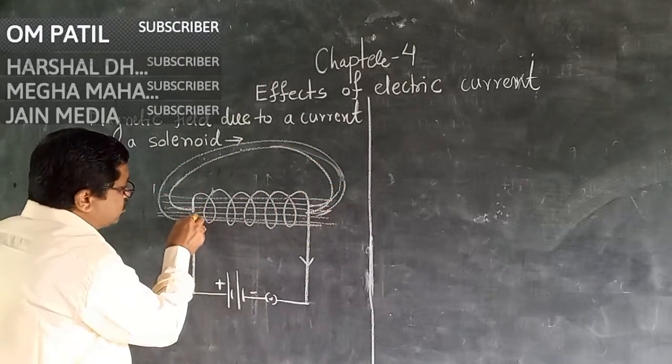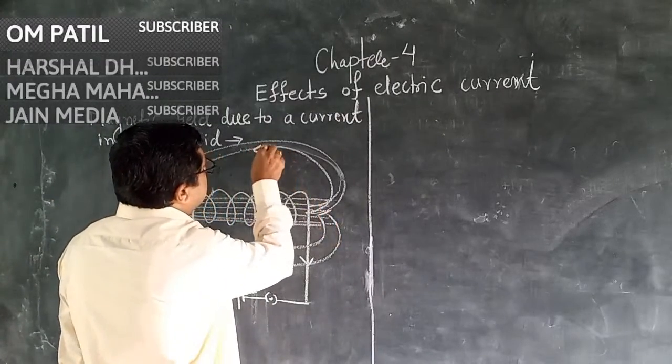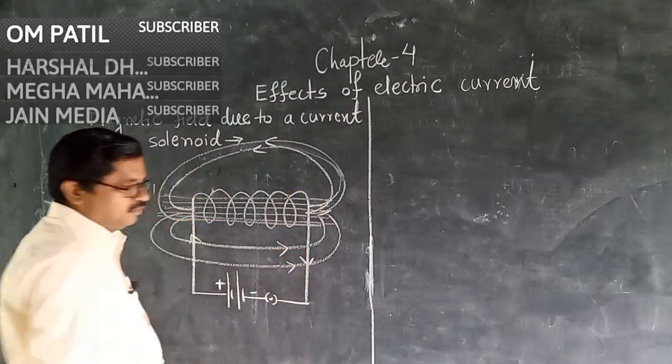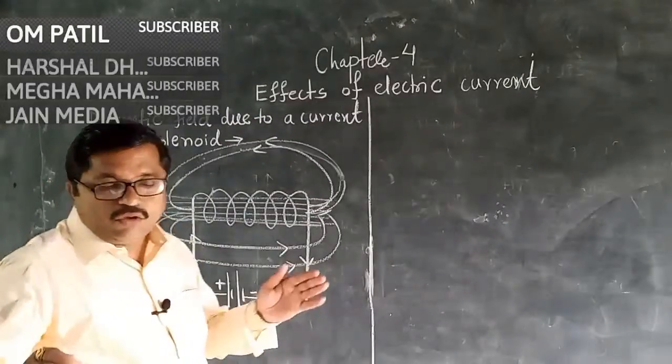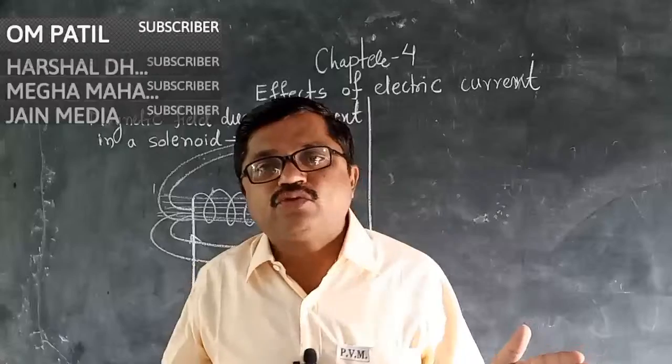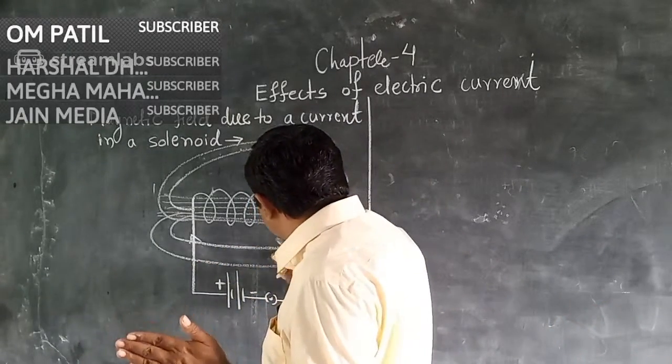In the last lecture, we studied different properties of magnetic lines of force. The direction is like this.